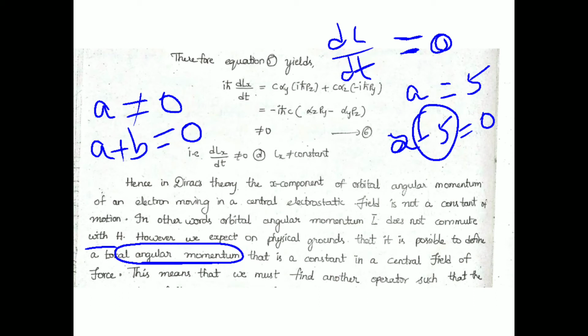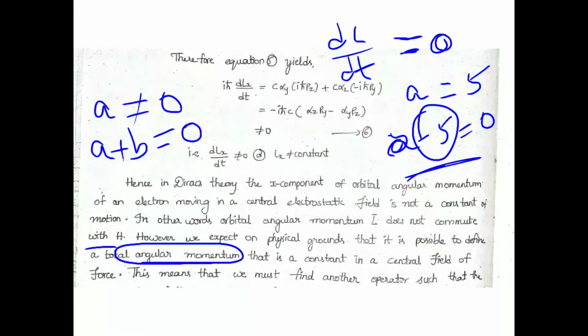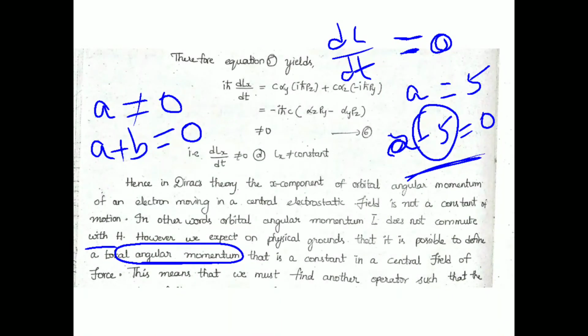This is the technique used here. By this we came to know that if we are not getting the derivative of orbital angular momentum to be 0, then we could add some other quantity to this angular momentum in such a way that its derivative with respect to time turns out to be 0.